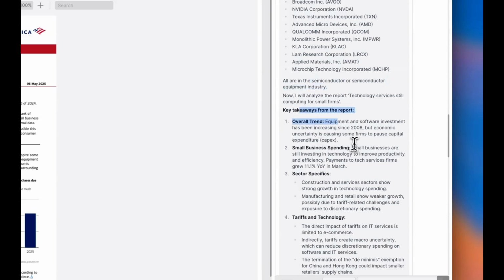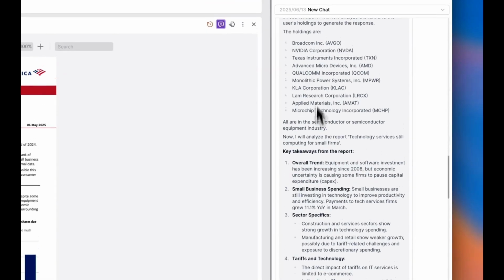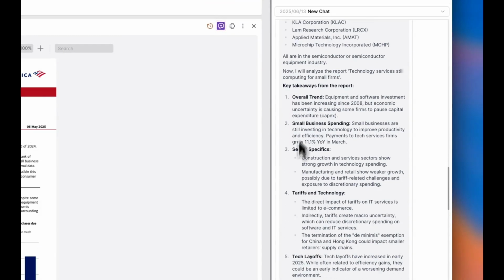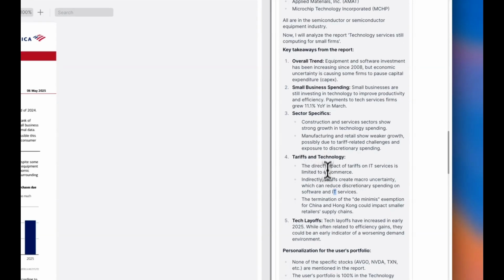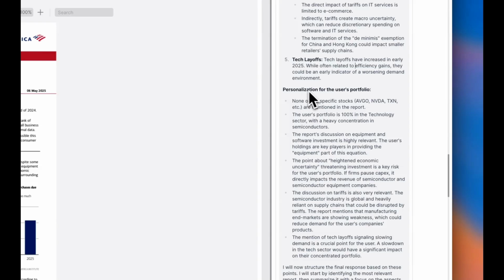Now, what are the key takeaways for someone who invests in semiconductors? So there you go. It talks about the tariffs and the impact of tariffs on semiconductors. It talks about tech layoffs. So now personalization: none of my stocks are specifically mentioned.